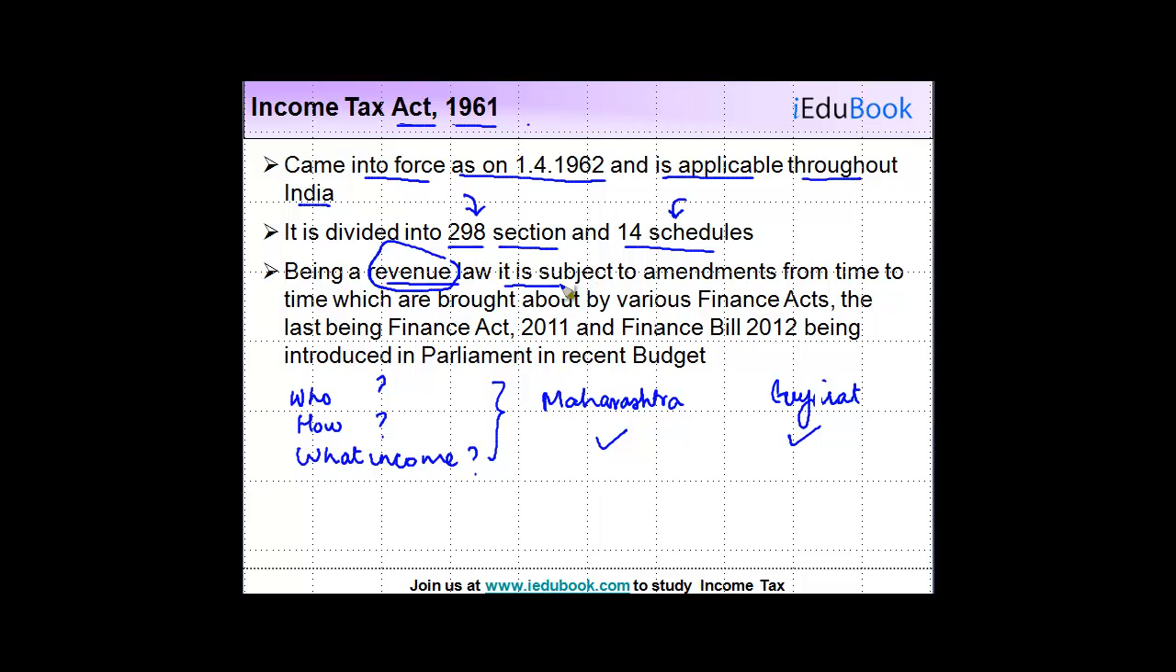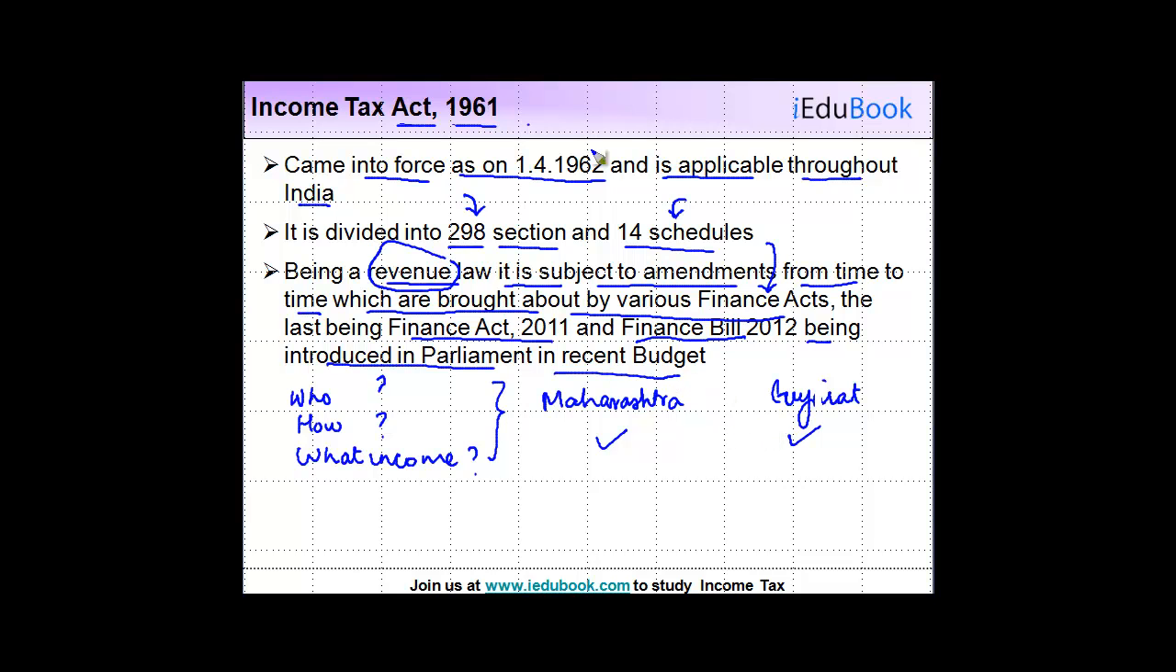And it is subject to various amendments from time to time. So these amendments are brought in by means of Finance Act, which are brought about by various Finance Acts. I'm going to explain this to you very shortly in this video itself as to what are Finance Acts. The last being Finance Act 2011. So Finance Act 2011 is the latest Finance Act which has been passed, although Finance Bill 2012 has been already introduced in the Parliament in the recent budget.